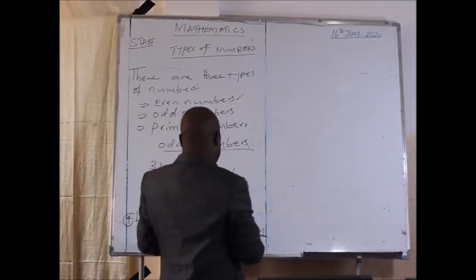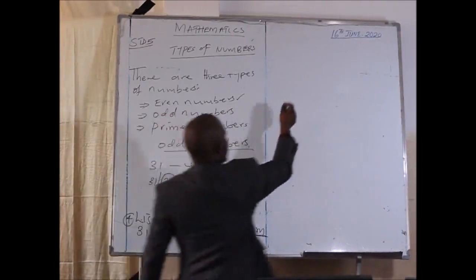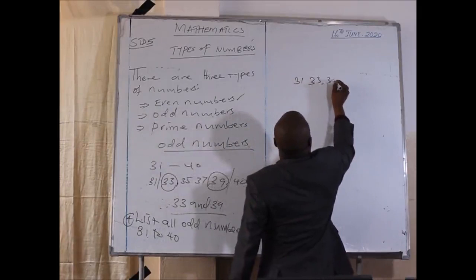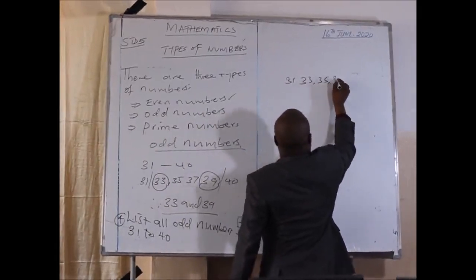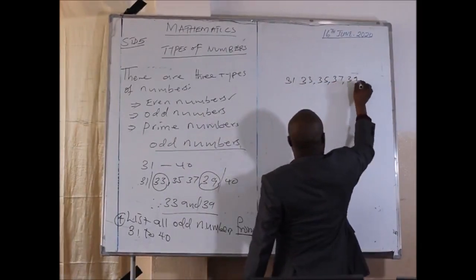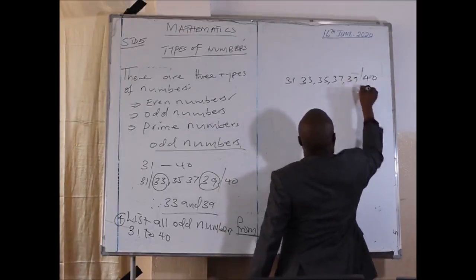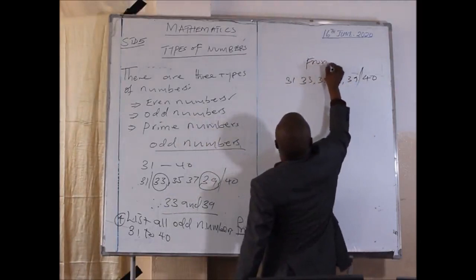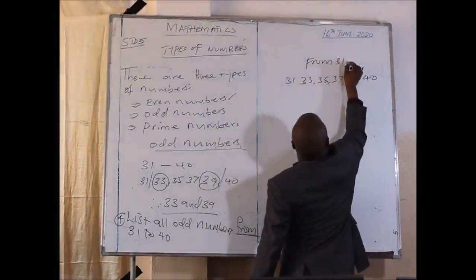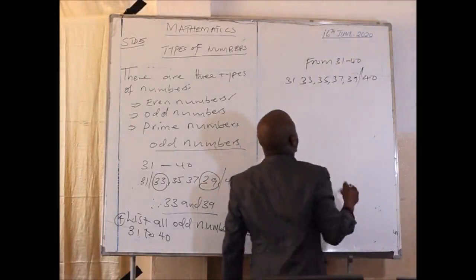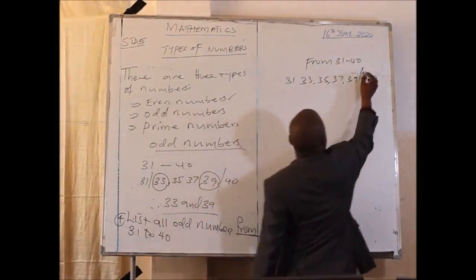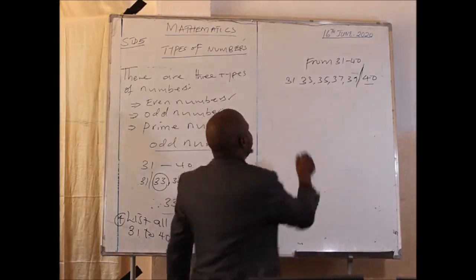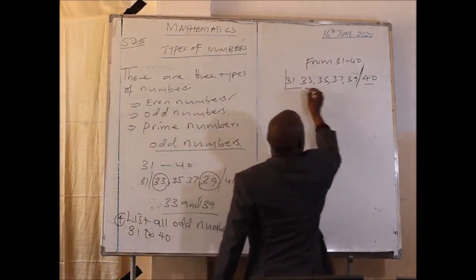Okay, now as we list these odd numbers here, we have 31, 33, 35, 37, 39, they are 40. So the question says from 31 to 40. From that 1 to 40. So we cut this one out because this one here is not an odd number. Therefore, the odd numbers are here.